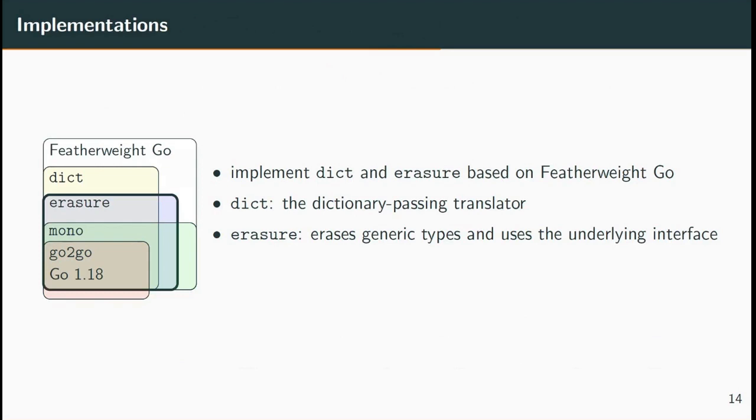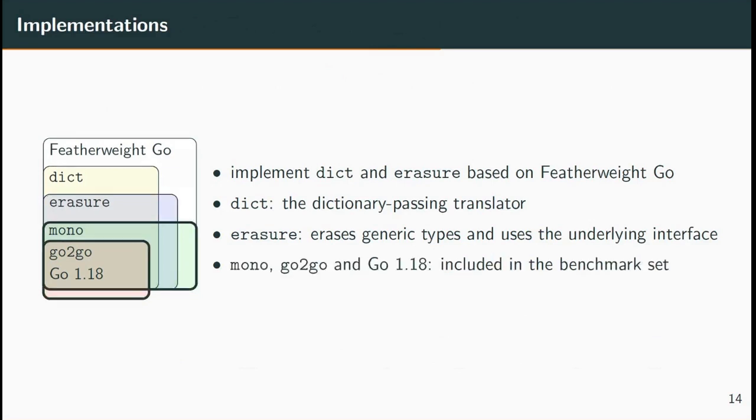When calling a method, the erased object is dynamically cast to the corresponding interface and directly used as a receiver. Mono, Go2Go, and Go 1.18 are three monomorphisation implementations, which are also included in the benchmark set. All of the 5 implementations lack support of certain generic features of the complete FGG.